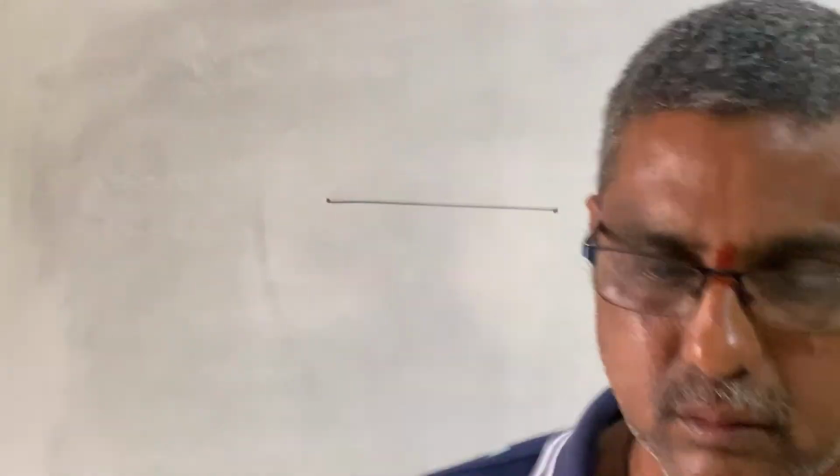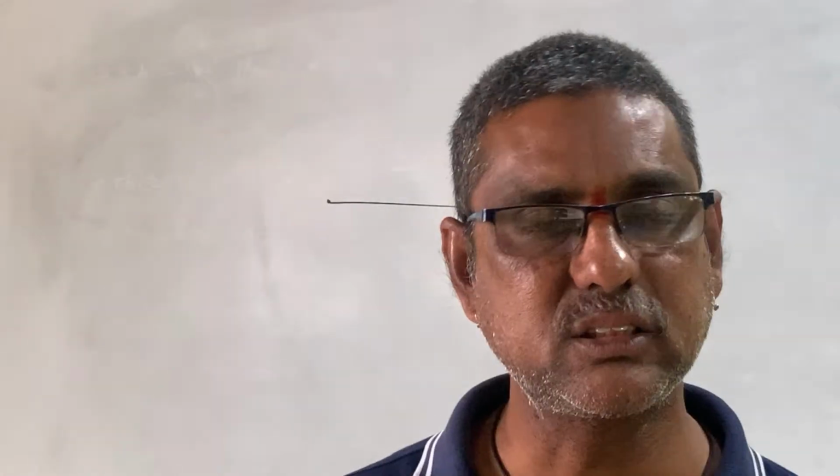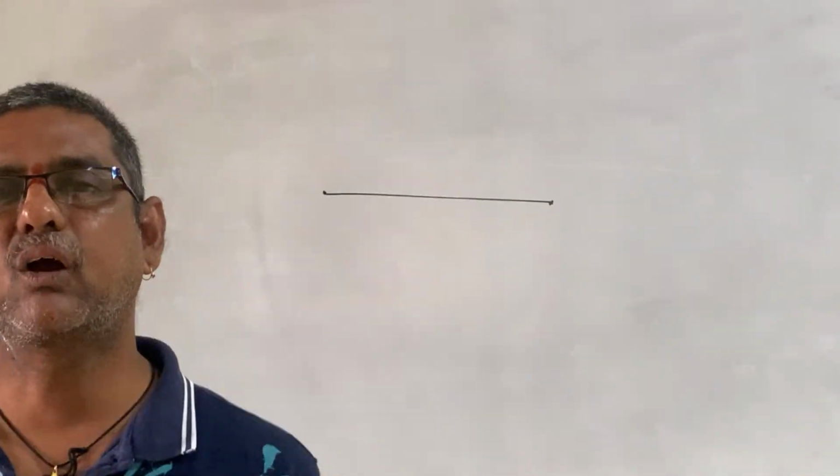Now, are all quadrilaterals squares? No. But all squares are quadrilaterals. So what is a square? A quadrilateral with all sides equal and all angles equal is called a square. Okay? Next one.